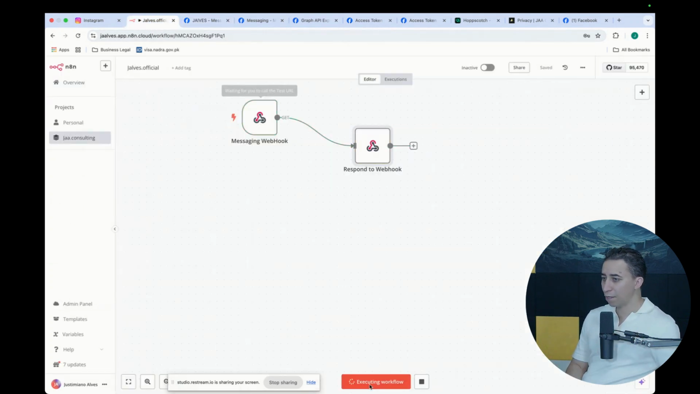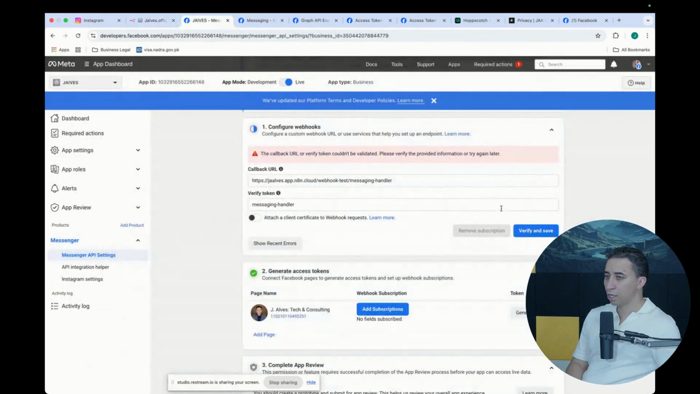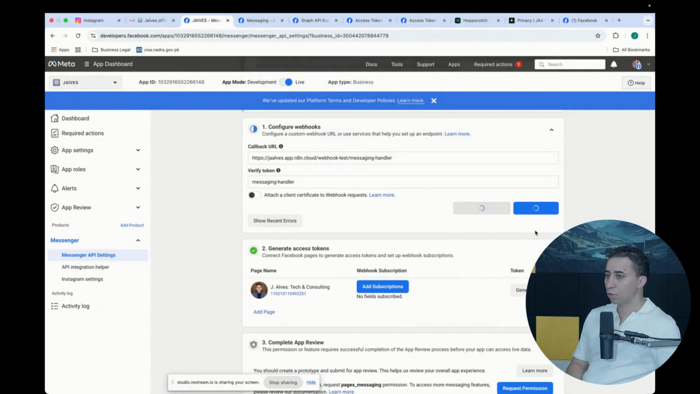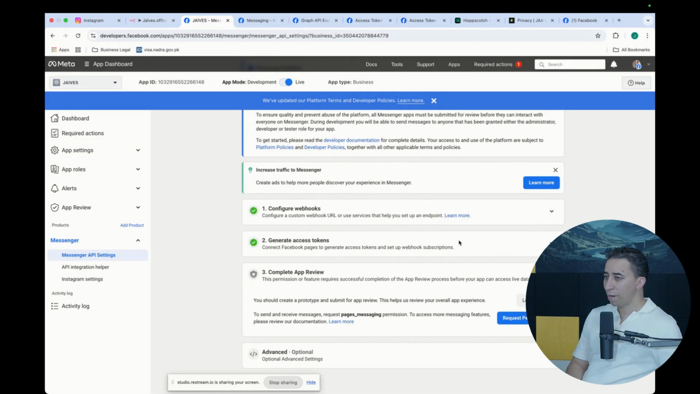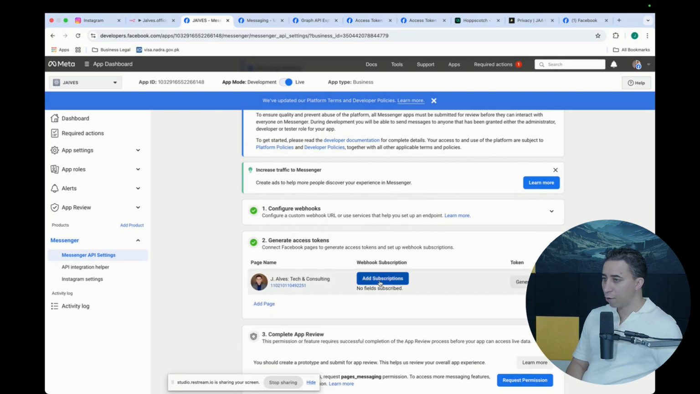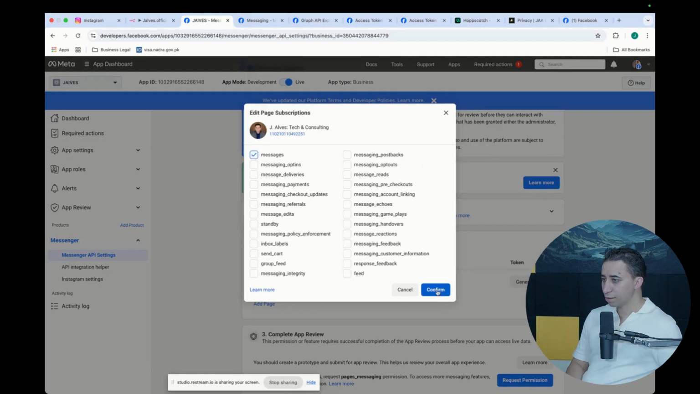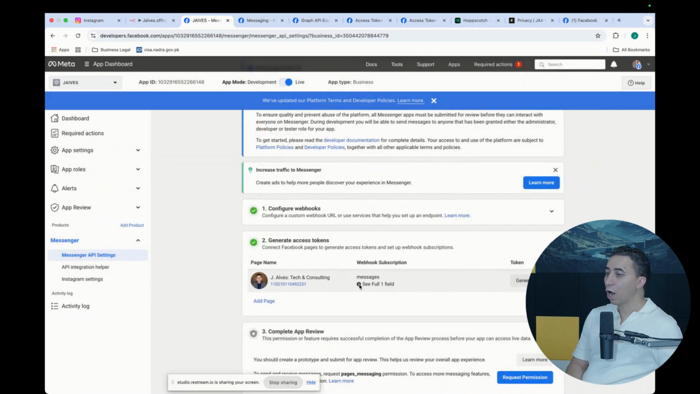So now I can come here. Okay, I can come in here. So now this is what it's gonna do. Verify. It should be able to verify. You see? So it's verified successfully. Okay, good. But now I want to add one subscription, which is this. Confirm. It allows me to do that right now because the webhook is set up.